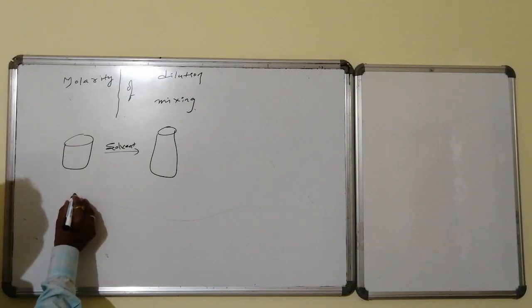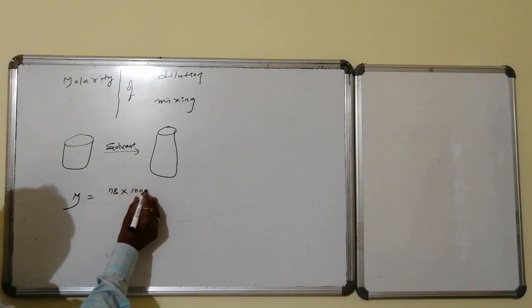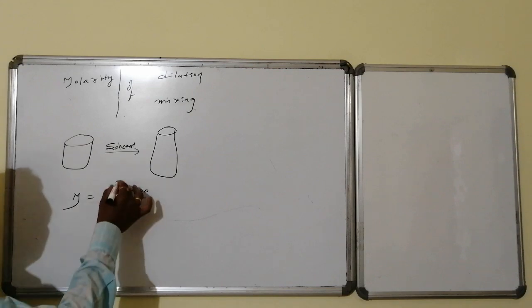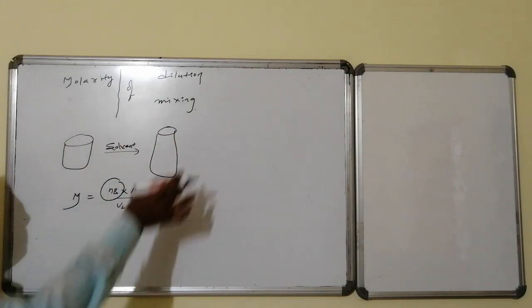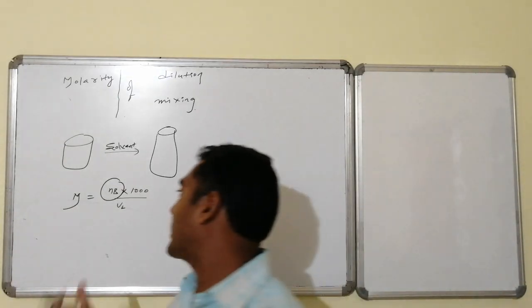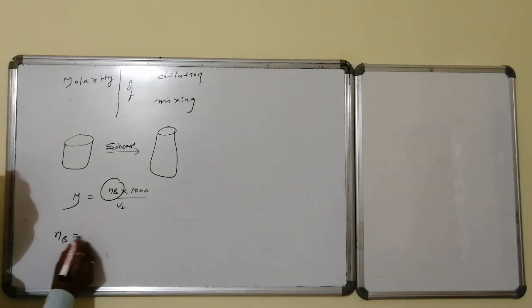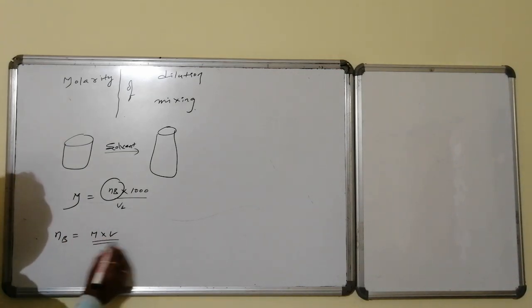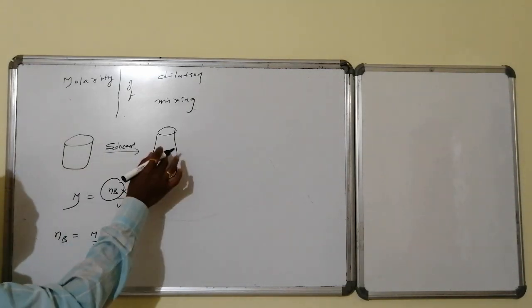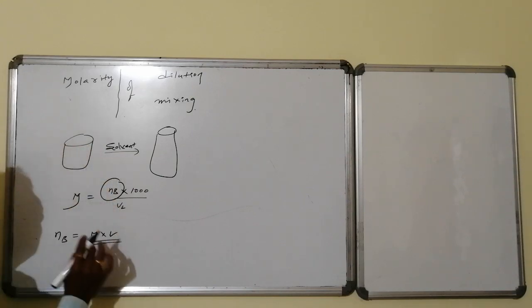So how is molarity defined? Molarity is the total number of moles of solute into 1000 divided by the volume of solution in liters. In case 1, before dilution, and after dilution, the quantity of solute remains the same. There is no change in the quantity of the solute, hence NB remains constant. NB equals molarity into volume, so molarity into volume remains constant. In case 1, NB equals the initial molarity into volume.